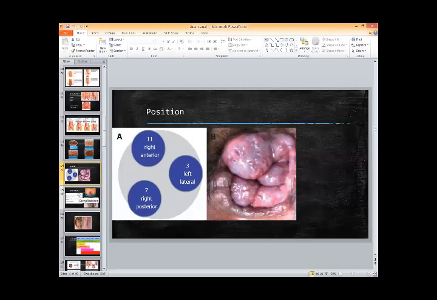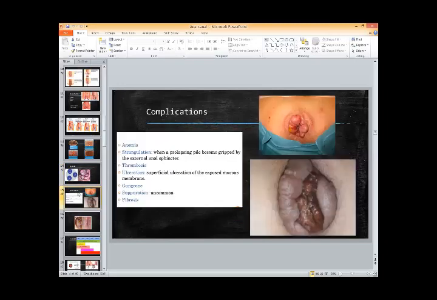Now we'll move forward. The positions I told you, the classification I told you, the pathophysiology I told you. A little bit more, let's see how much we can do. The complications of the hemorrhoid. So what can happen? Of course, the commonest symptom of the hemorrhoid is bleeding per rectum, fresh blood. The patient may lose a lot of blood and can have symptomatic or asymptomatic anemia. We have seen patients with hemoglobin of 2 or 3 grams per deciliter, even in Avicenna Hospital, only because of the hemorrhoids. They were bleeding since long and they were having this problem since long.